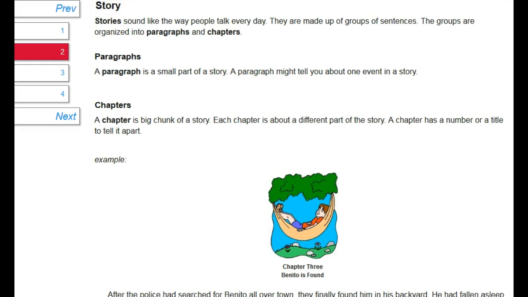Stories sound like the way people talk every day. They are made up of groups of sentences. The groups are organized into paragraphs and chapters. A paragraph is a small part of a story. A paragraph might tell you about one event in a story. A chapter is a big chunk of a story. Each chapter is about a different part of the story. A chapter has a number or a title.